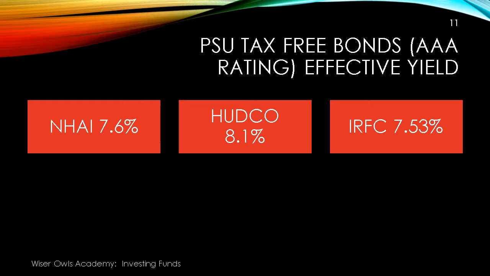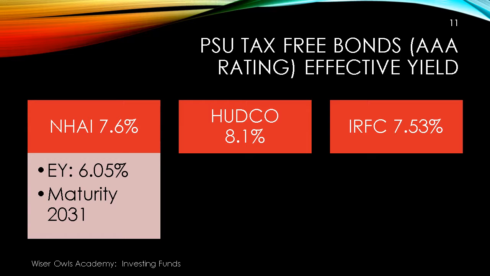But if you buy them in the market today, and as I said earlier, the bond price goes up when the interest rates are sliding down. So a bond that was available for 10,000 rupees, the HUDCO, for instance, will cost you somewhere close to 12,500. So the effective yield will not be what is shown here. But remember, these are tax-free bonds. Anything you earn on that is absolutely tax-free.